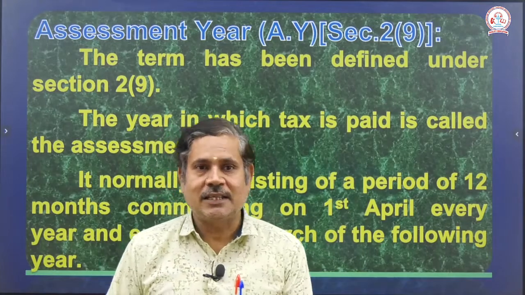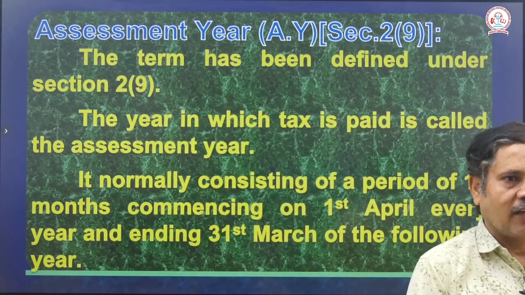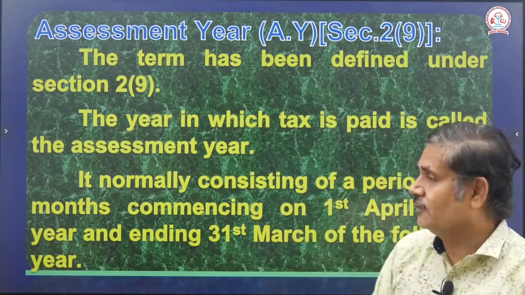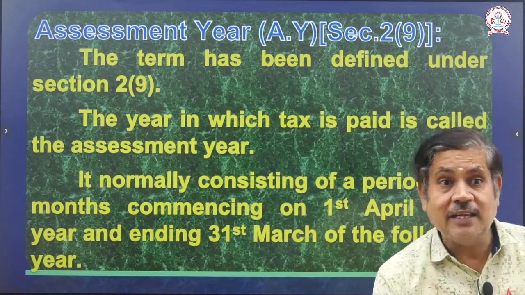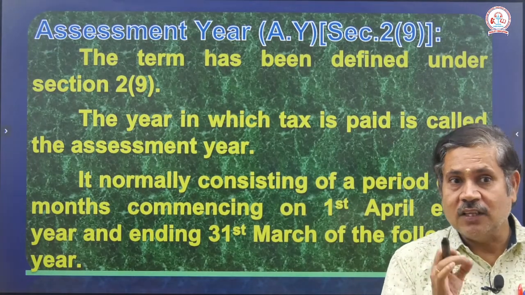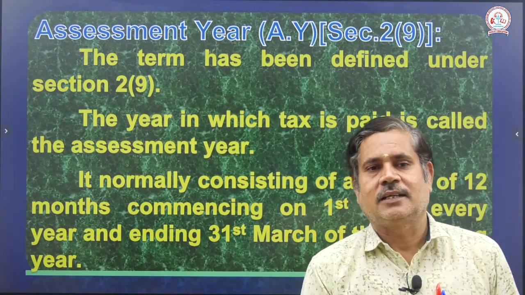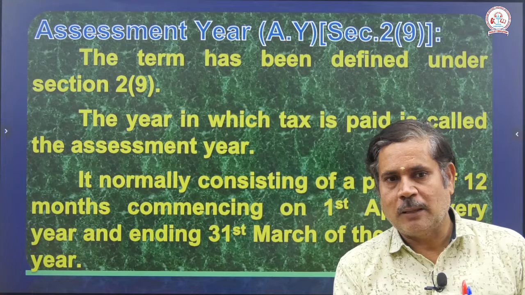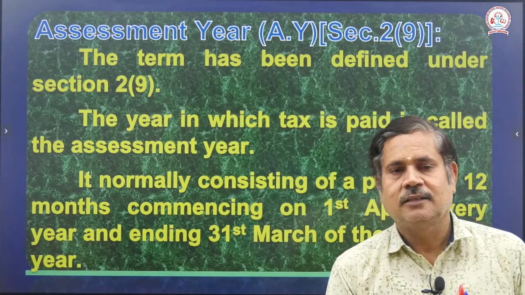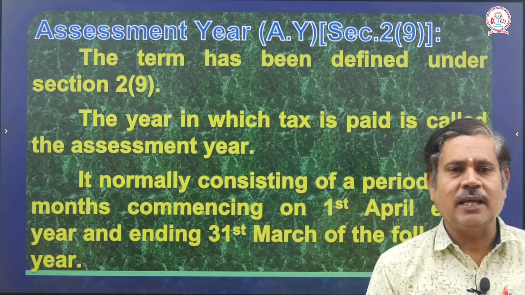Next one, assessment year, section 2(9). The term has been defined under section 2(9). It is very clearly given: the year in which tax is paid is called the assessment year. What is meant by paid? The present year, the current year, because it is not yet paid. That is what assessment year means.